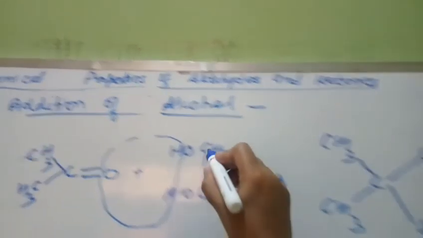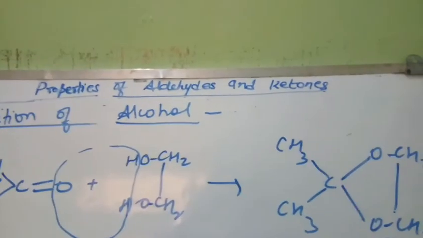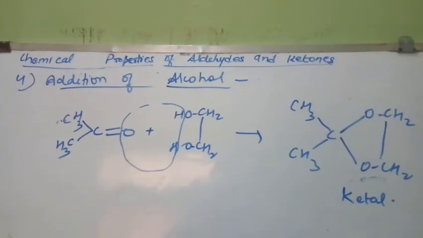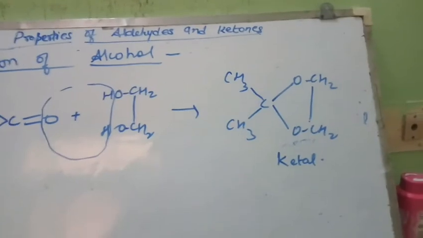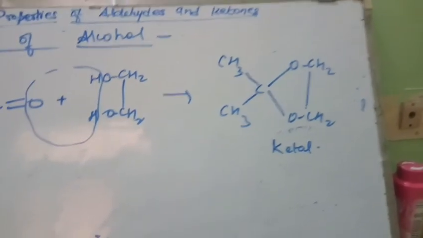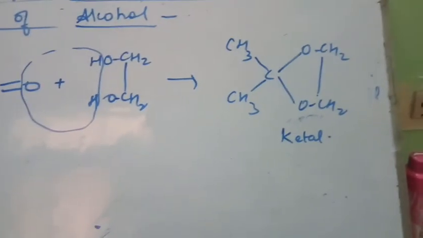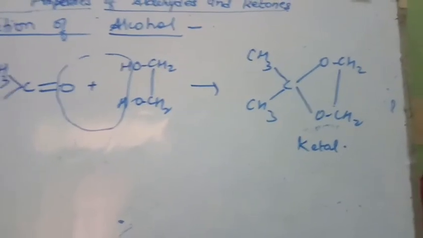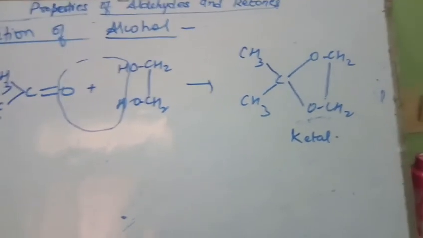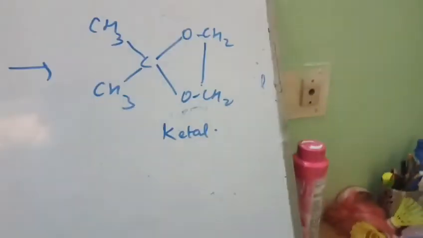Right, and this cyclic compound is known as ketal. This is the ethylene glycol ketal of propanone. So aldehydes with monohydric alcohol give you acetal, whereas ketone with dihydric alcohol will give you ketal. Hope you understood this.